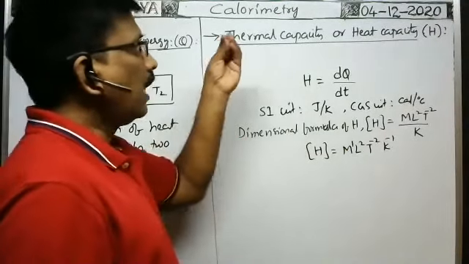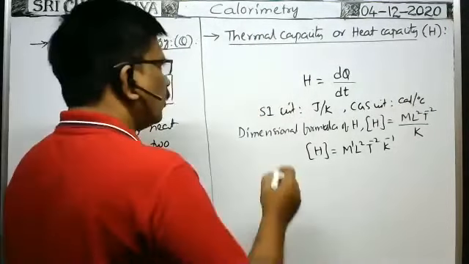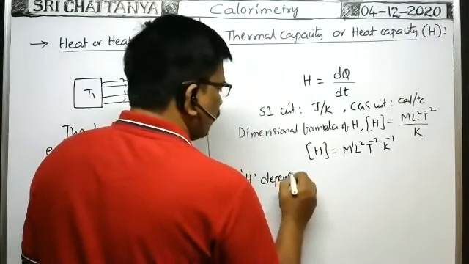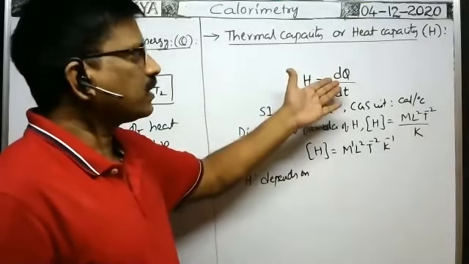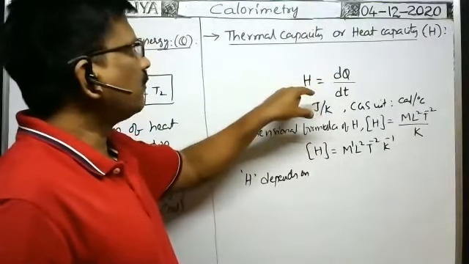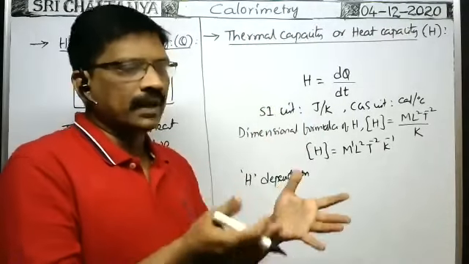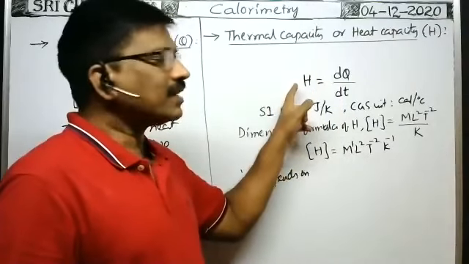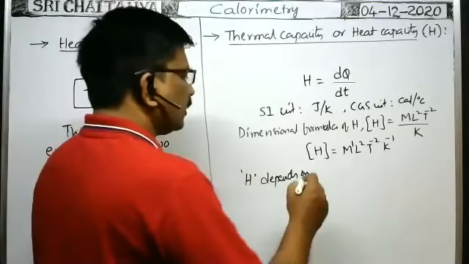On which factors does the thermal capacity or heat capacity depend? No doubt, H depends on the quantity of matter, that is, the mass of the substance taken. On that quantity of matter, thermal capacity depends. Suppose you have more mass; in order to raise the temperature of the more mass by 1 degree, more heat energy is required. Okay, that's why thermal capacity is said to be more. That's why it depends on mass.